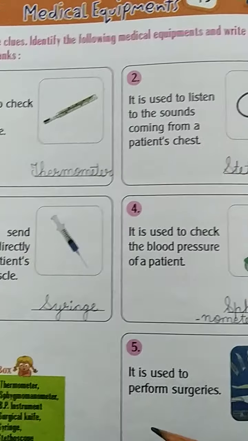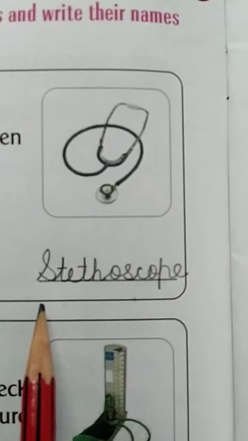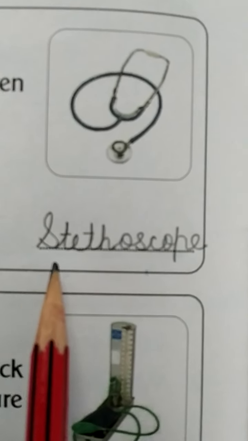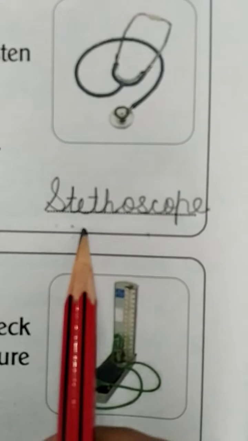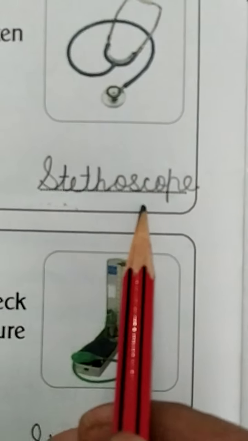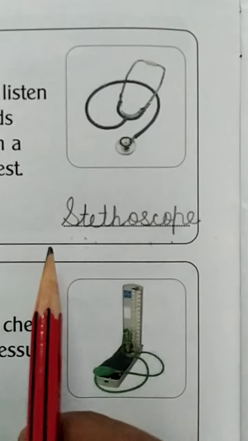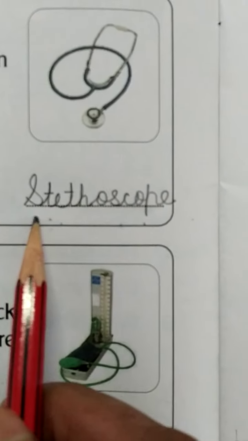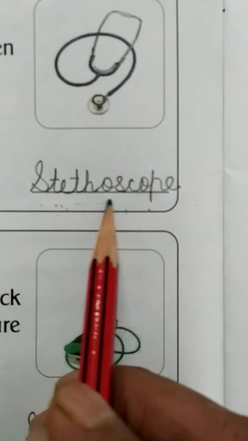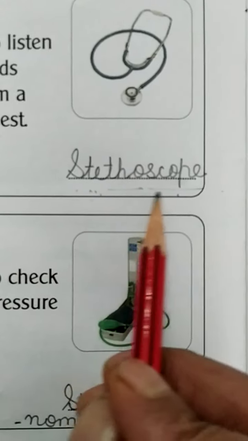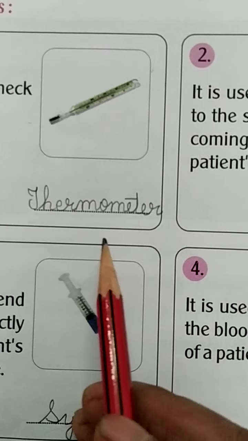Students, write the spelling of stethoscope. S-T-E-T-H-O-S-C-O-P-E. Stethoscope. And this one is thermometer.